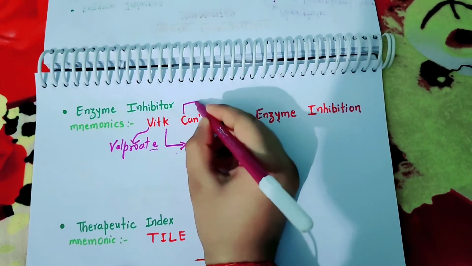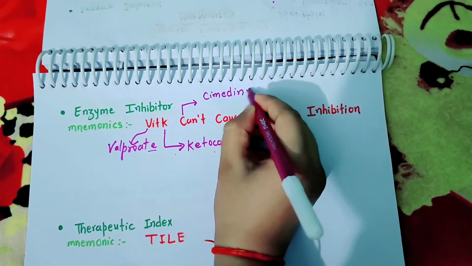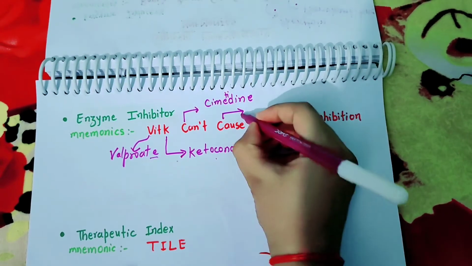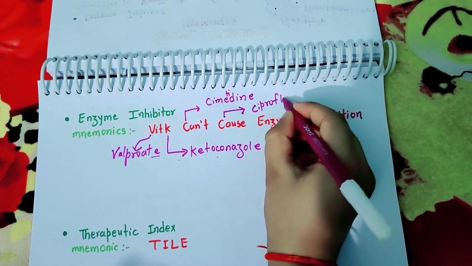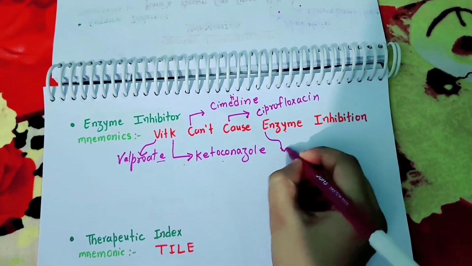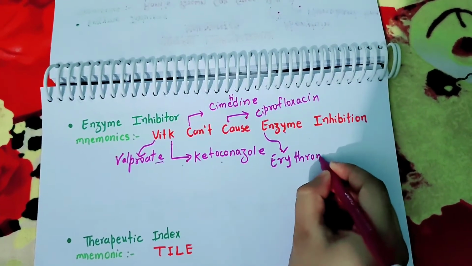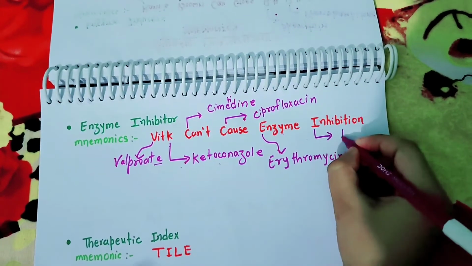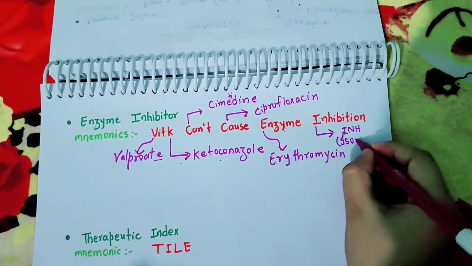Here C stands for cimetidine. And in cows C stands for ciprofloxacin. Here E stands for erythromycin. And here I stands for INH, that is another name for isoniazid.